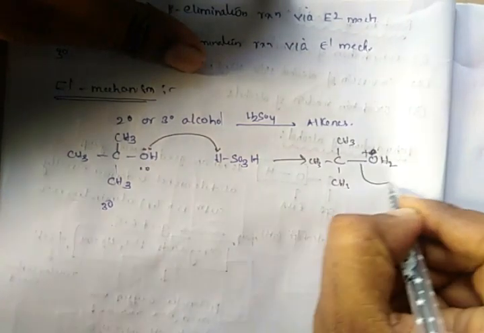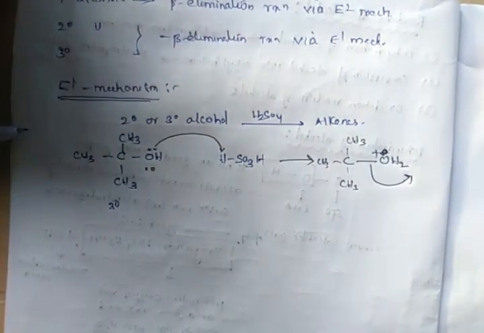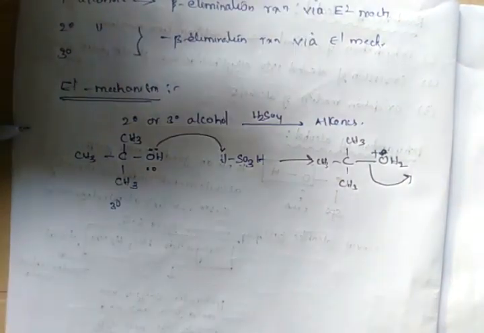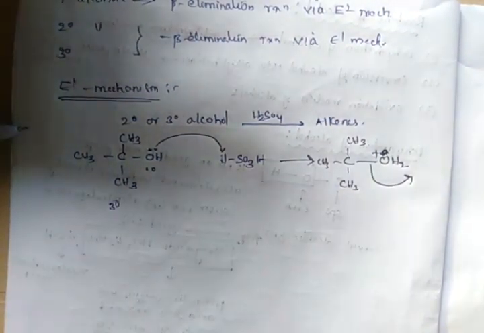This is kinetically unstable, so the leaving group leaves. The substrate obtained after protonation of this oxygen with H2SO4 is not kinetically stable.